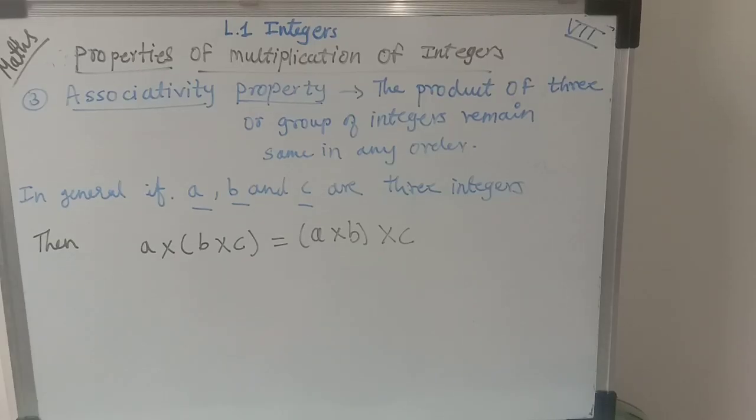So the third property is associativity property. In this property you will see the product of 3 or more than 3 integers. The product of a group of integers remains the same in any order. Here they are saying if we are multiplying where 3 or more than 3 integers are there, the product will remain the same in any order. After changing their places also, the value of all those integers will be the same. This property is the same.